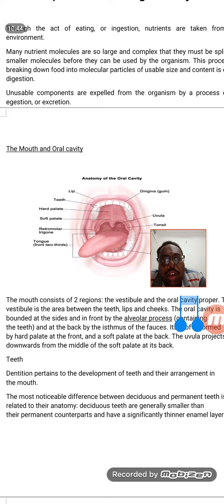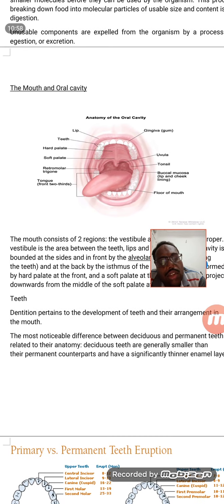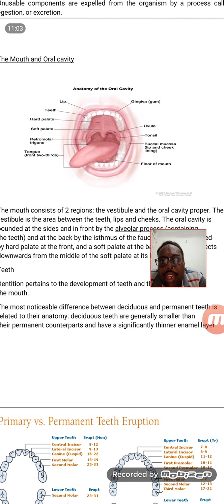And we have the uvula, a grape-like structure. Down from that we have two passages: one for the air, that is for breathing, and another to the stomach, that is through the esophagus. So these are the main areas present inside our mouth. We will go one by one.